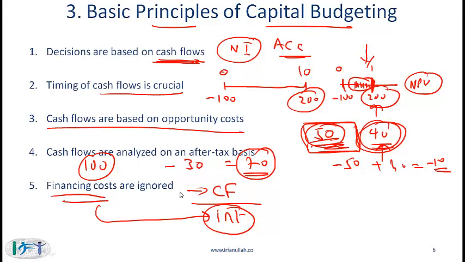If we did subtract financing costs from the cash flow, then we would be double counting, because then we would be subtracting financing costs from here as well as building into the denominator or the interest rate. So just remember the fact that financing costs are ignored when we come up with the cash flows.